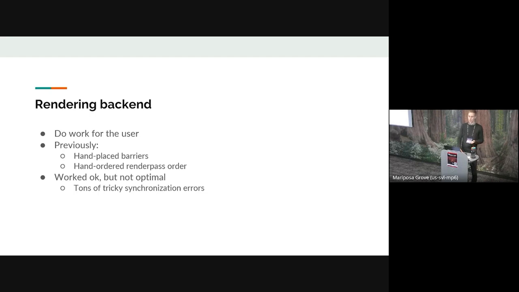We were getting synchronization errors that were tough to track down. And ultimately, we want our users to be able to modify the rendering process a bit more, or insert their own code between our rendering passes. And then that becomes a nightmare, because I can hand optimize by putting a barrier where it needs to go. But if I can't make any assumptions about what the user is doing, I'm either going to be throwing in way too many barriers, or we're going to be missing barriers. And then we're going to be exposing barriers to our end users. And it's tough enough for us to manage. It's going to be nearly impossible for them. So we had to come up with a solution for this.